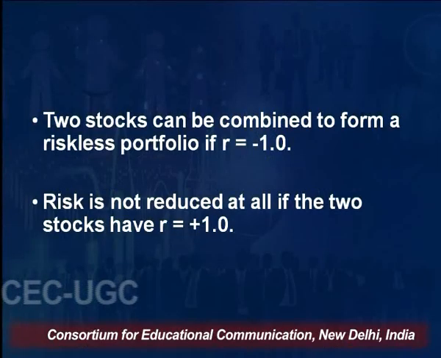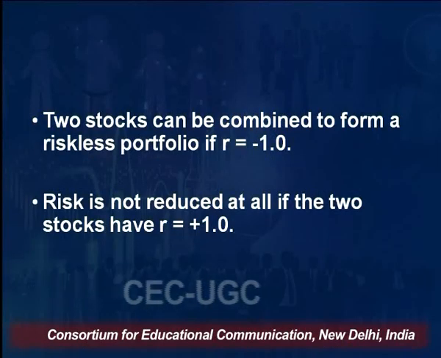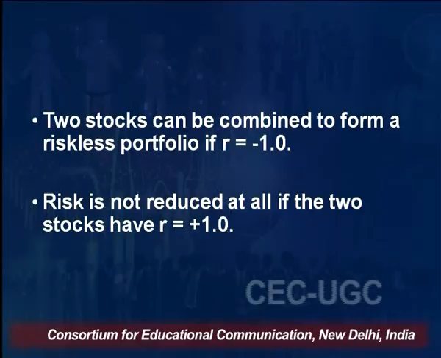Practically it is very difficult, but I am saying this for theoretical purposes. Risk is not reduced at all if the 2 stocks have R plus 1. You are not diversifying the risk, because the returns of the equity shares are moving in the same direction, so the benefit of diversification will not come to you.